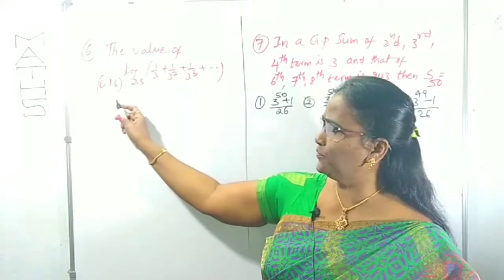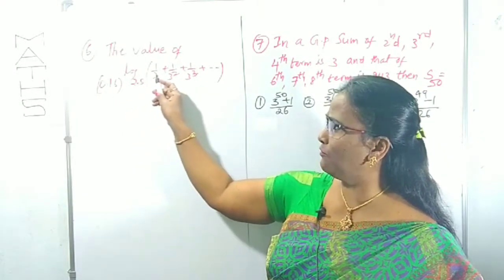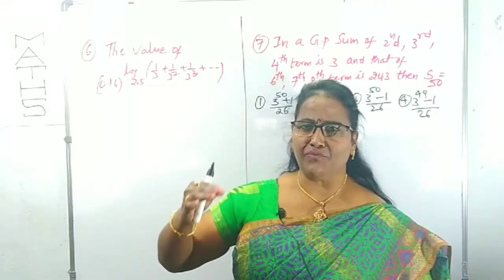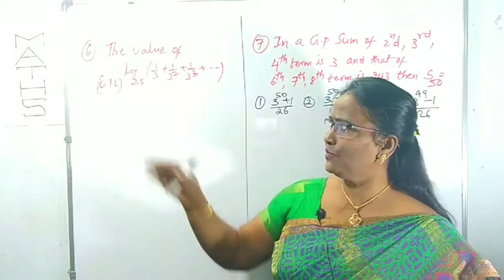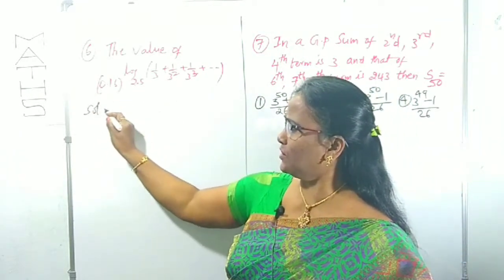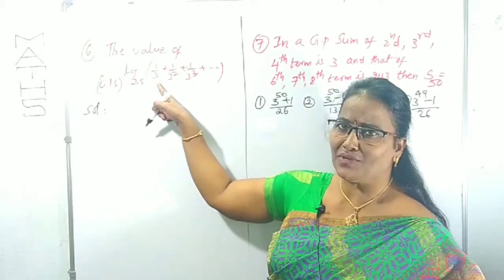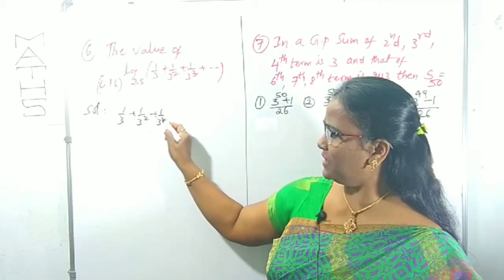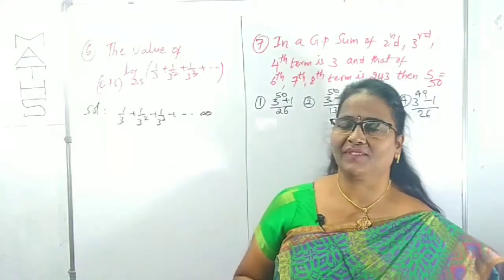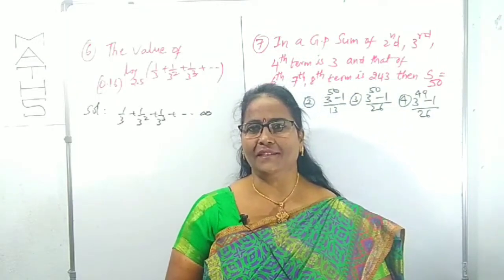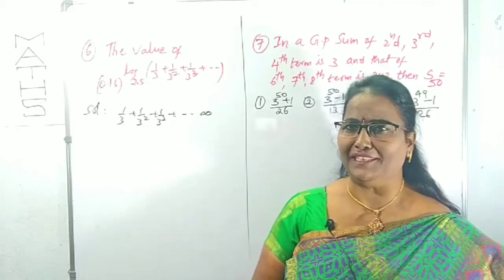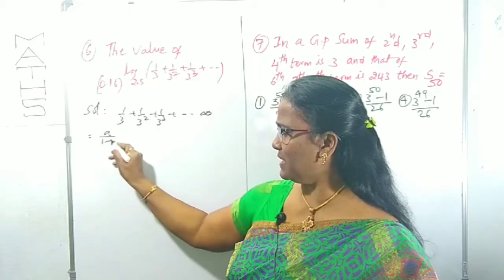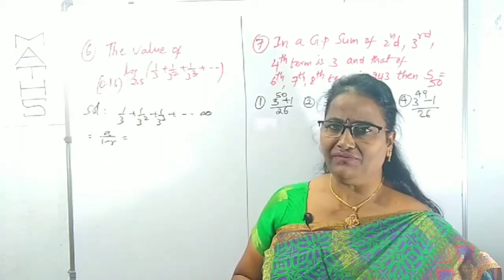What is it asking? The value of 0.16 whole power log of 1 by 3 plus 1 by 3 square plus 1 by 3 cube and so on. He is asking for one value. For that what do you have to think? Under the logarithm there is a summation, that is 1 by 3 plus 1 by 3 square plus 1 by 3 cube up to infinity. What is that series? Yes, exactly, that is clearly a GP series up to infinity. What is the sum to infinity of a GP? A by 1 minus r. We can find this summation first.